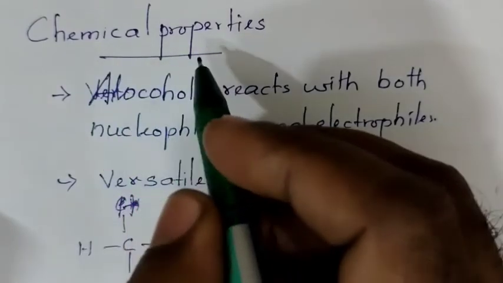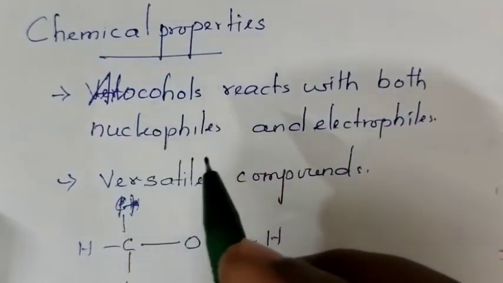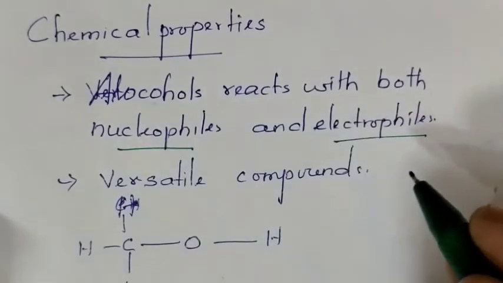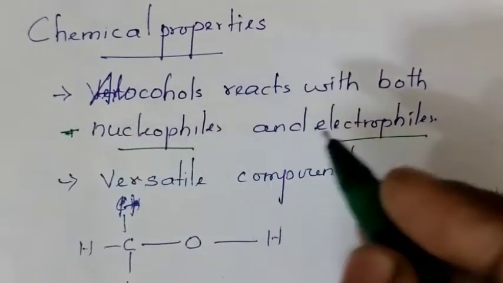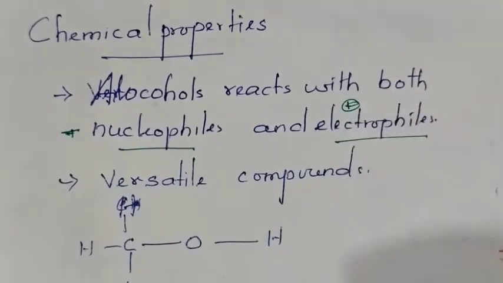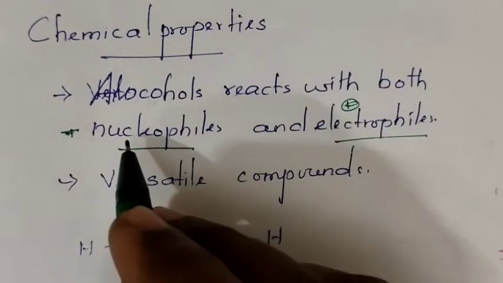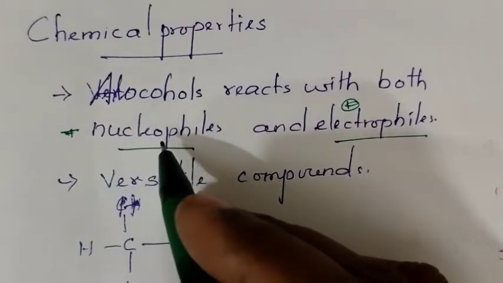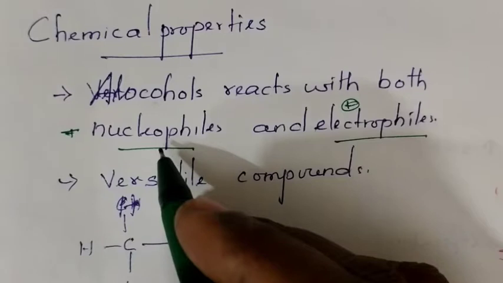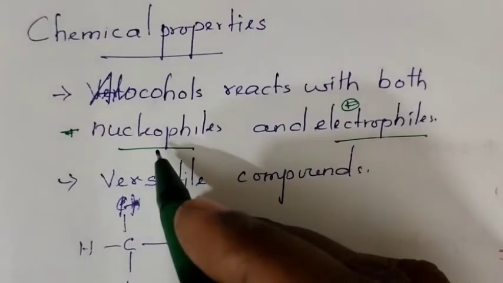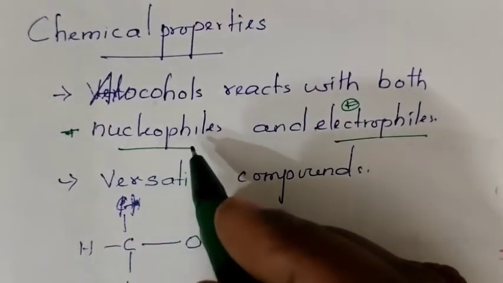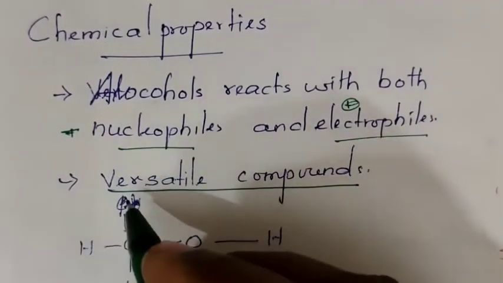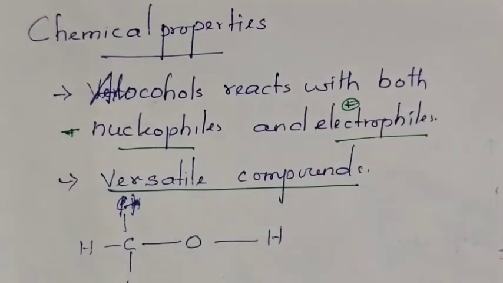Chemical properties of alcohols. Alcohols react with both nucleophiles and electrophiles. Nucleophile means negatively charged species and electrophile means positively charged species. That means alcohol can react with both negatively as well as positively charged species. In other words, alcohols react with almost all substances. Hence, alcohols are called versatile compounds.